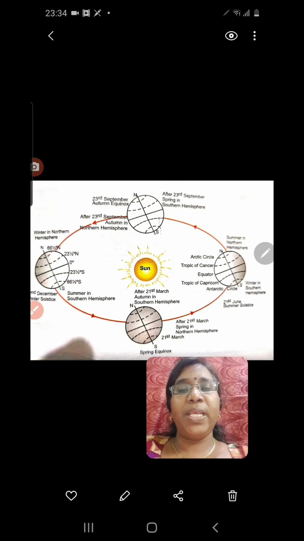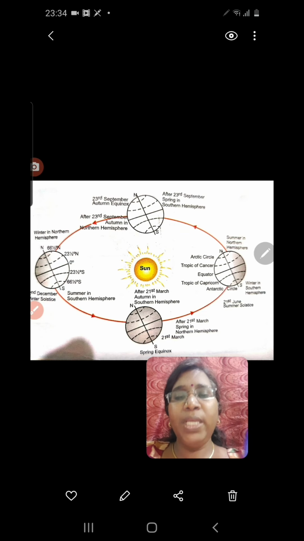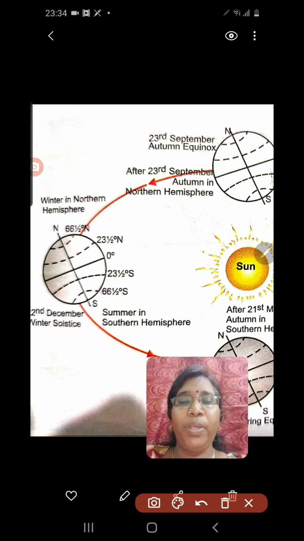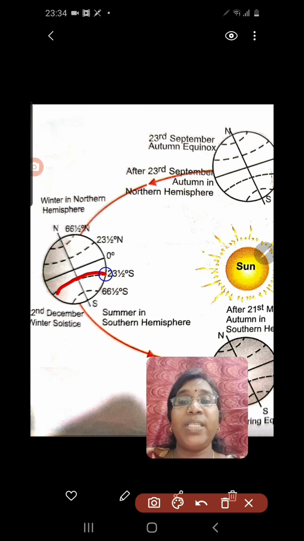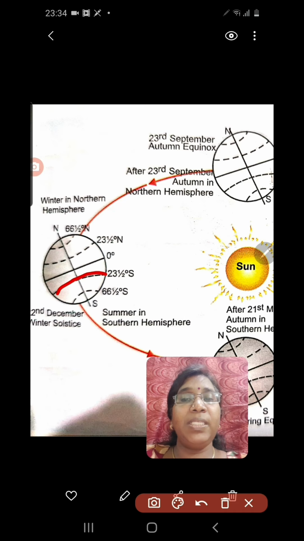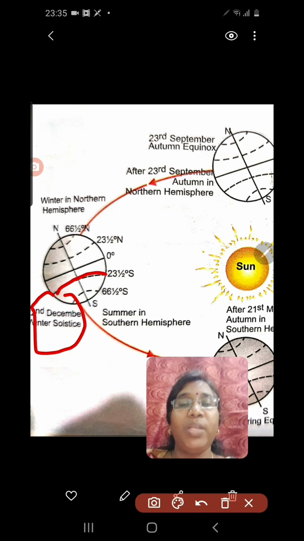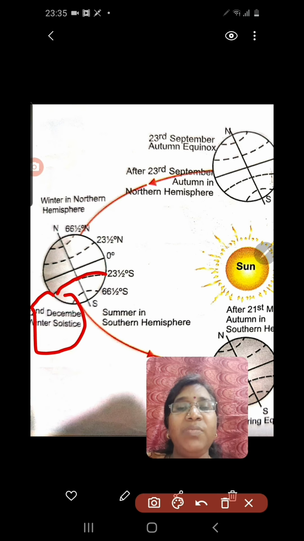The southern hemisphere experiences summer. So here understand that sun rays fall directly on the Tropic of, sorry, not Cancer, Capricorn. In the southern hemisphere there is the Tropic of Capricorn. So here the southern hemisphere is tilted towards the sun. So on 22nd December, a particular day, sun rays fall directly on the Tropic of Capricorn.